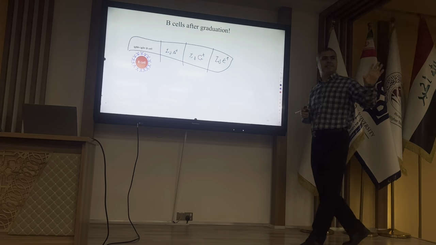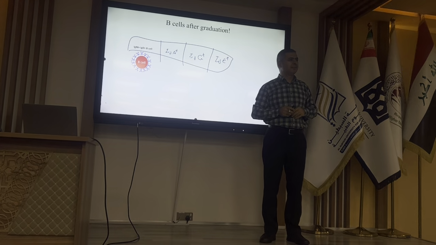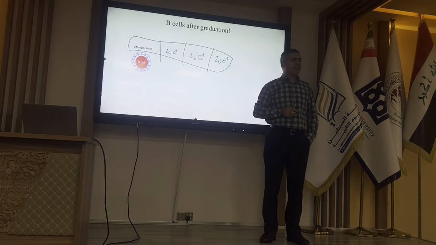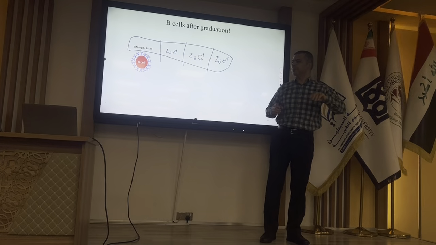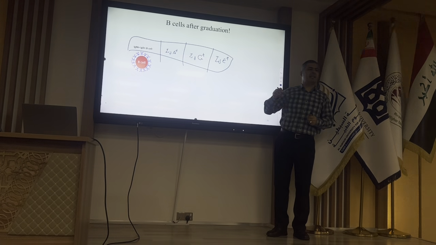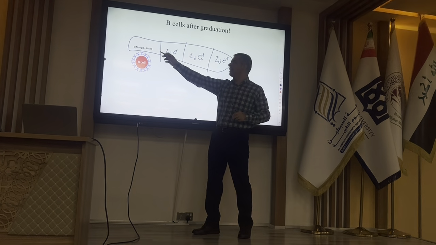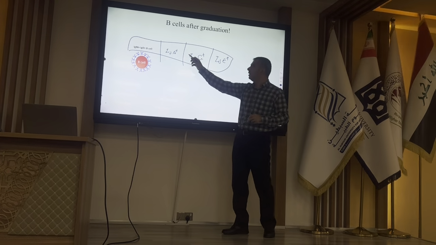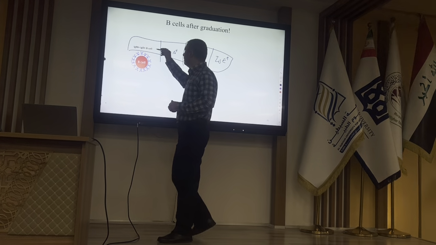Okay, the question is this. The question was this: we have four different B cells that have different classes of antibody on their surface. The first one has IgM and IgD, the second one IgA, the third one IgG, the fourth one IgE.